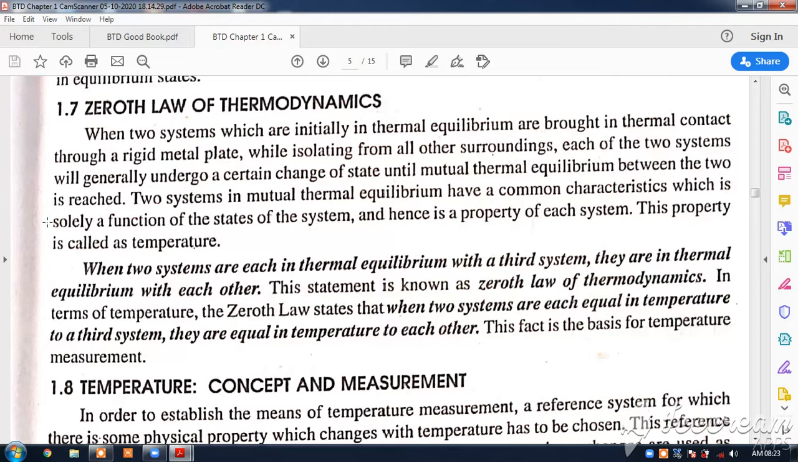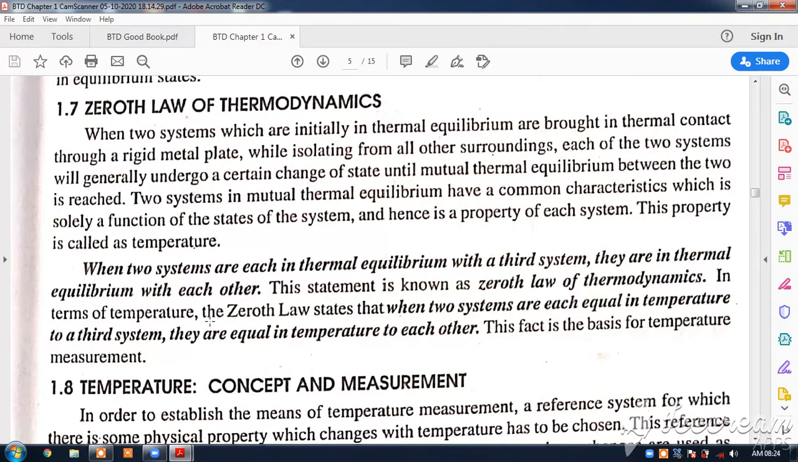It is very simple. When two systems are in thermal equilibrium with a third system, they are in thermal equilibrium with each other. Okay, when two bodies or two systems, suppose they are A and B, A is in thermal equilibrium with C and B is also in thermal equilibrium with C separately, then A and B are also in thermal equilibrium. This statement is known as the zeroth law of thermodynamics.